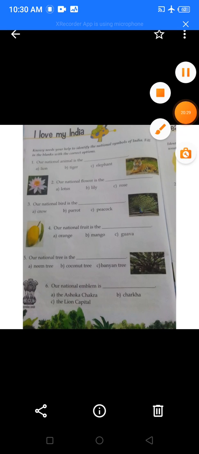Now, how will you help him? By reading the question and guessing the correct answer. Okay. So, read the first question. Our national animal is. Now, who is a national animal? You can see in the picture below the question. Which animal is this? This is a tiger. Yes, this is a tiger. So, a national animal is tiger. Yes or no? So, what will you do? You will take tiger.